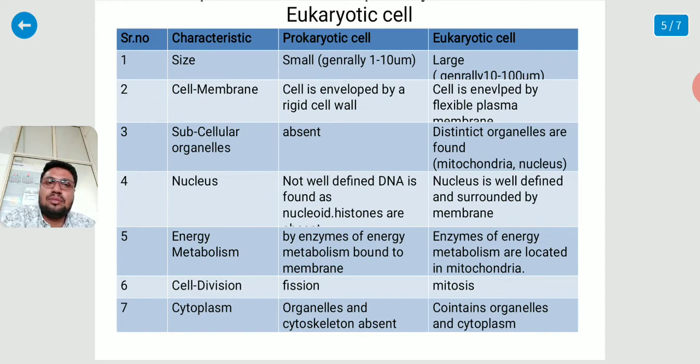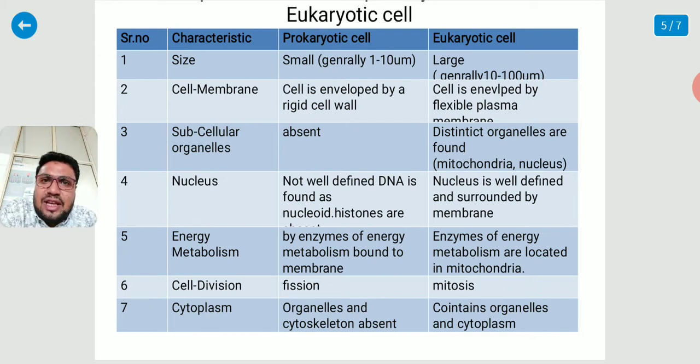Fifth, energy metabolism. Energy metabolism is done by enzymes which are bound to the membrane in the prokaryotic cell, whereas in the eukaryotic cell, enzymes of energy metabolism are present in mitochondria. Sixth, cell division.